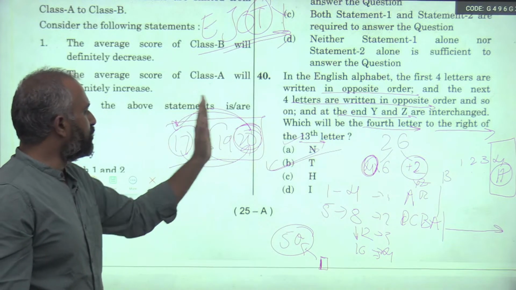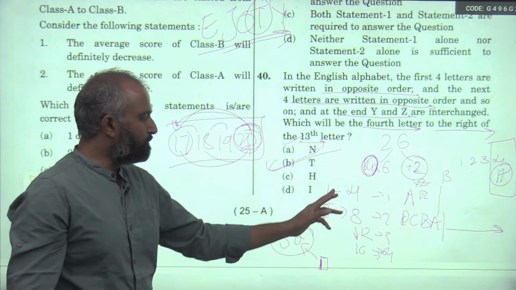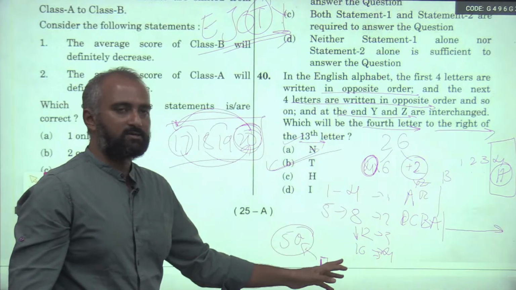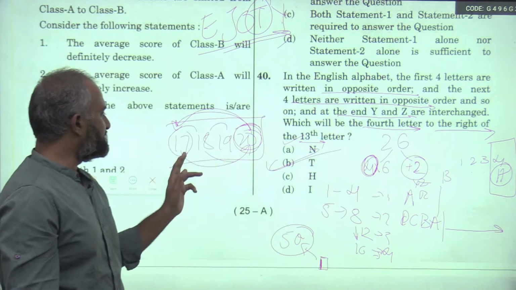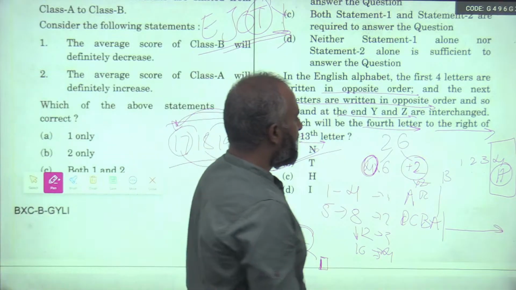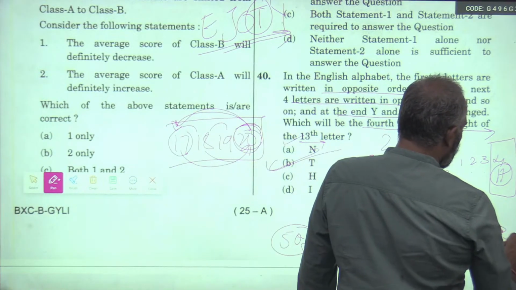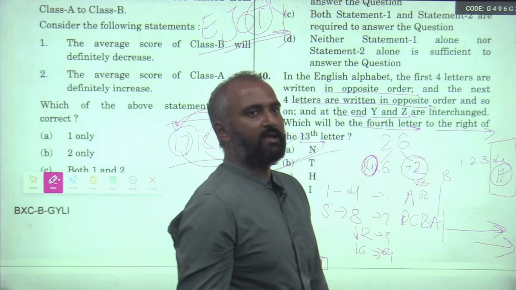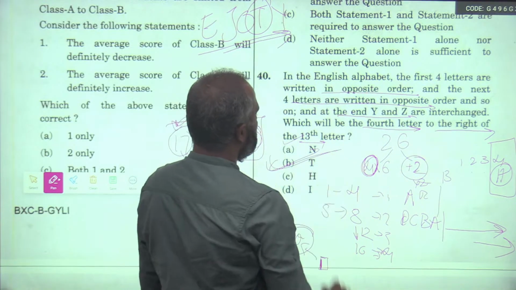The 17th belongs to the fifth group. 1 to 4, 5 to 8, 12, and the fifth group is 17 to 20. This gets reversed, so 20 becomes 17. You see how easy this is, rather than writing all those numbers and finding out. So the answer is T.